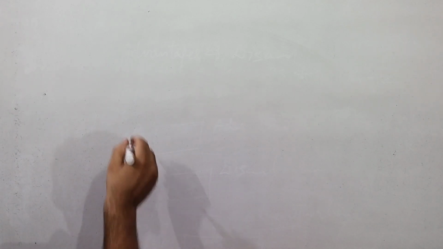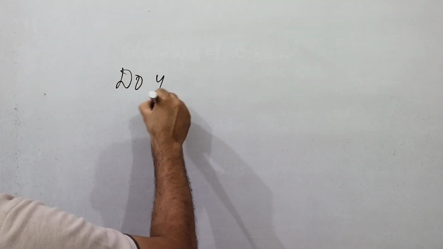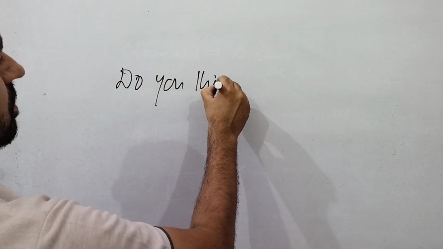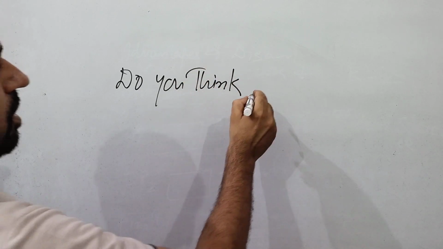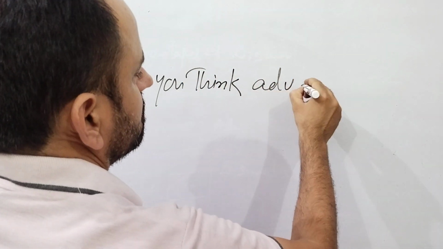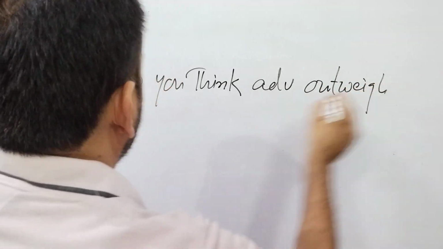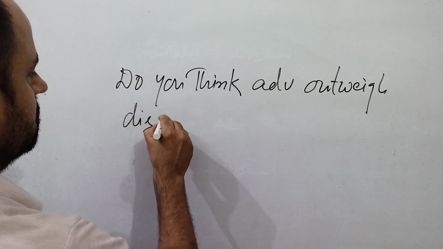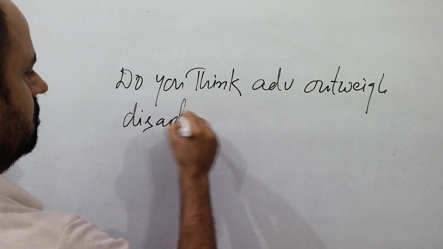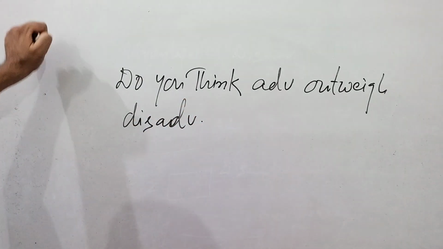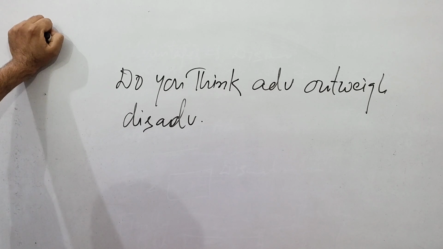Then next type is, do you think advantages outweigh disadvantages? Now how to handle this kind of essay? So it's again agree disagree type. Do you agree that advantages are more than disadvantages?